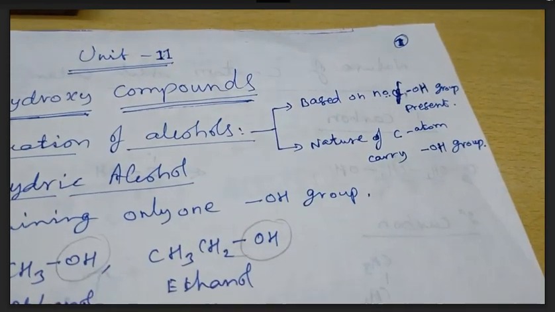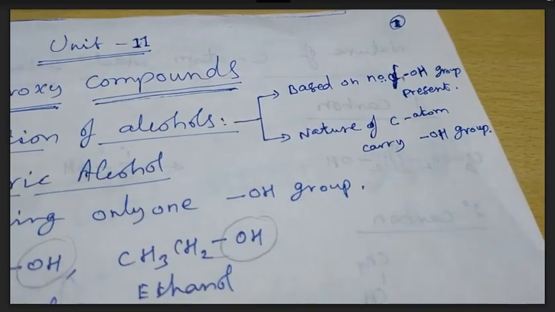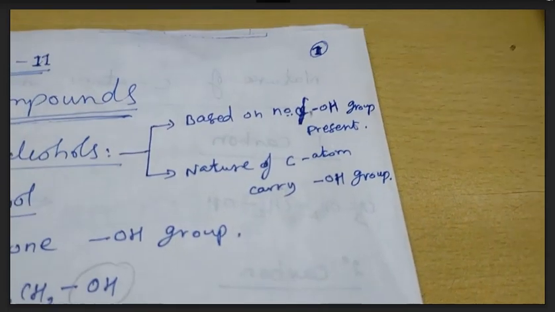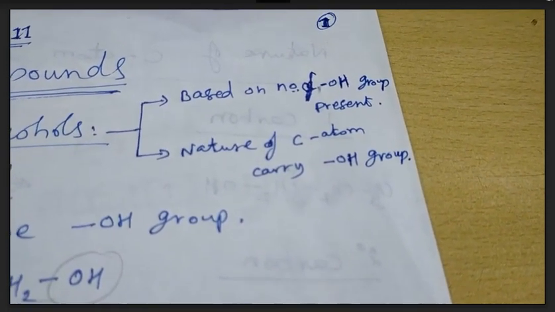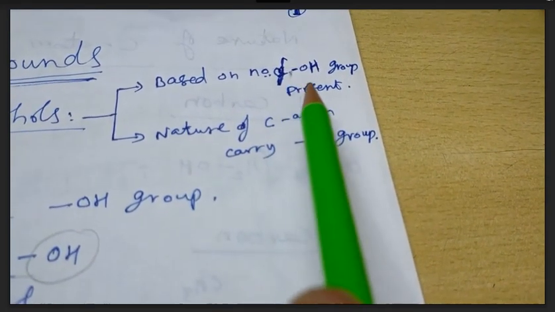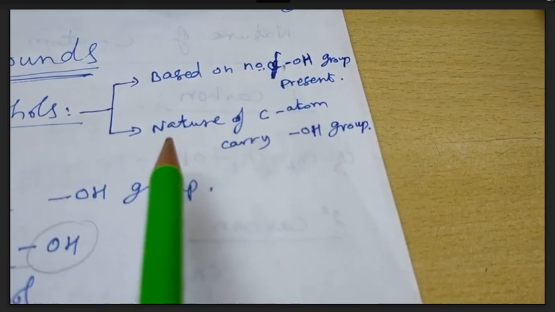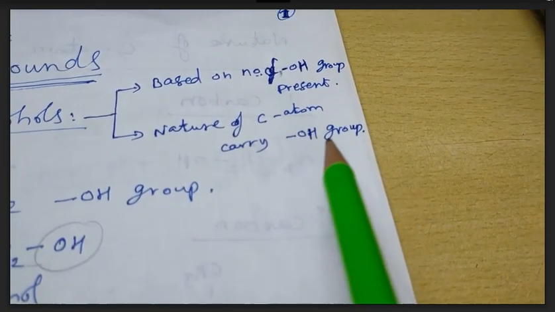Before discussing the classification of alcohols, we are supposed to know some basic concepts. The classification is done by two aspects. The first one is based on the number of OH groups present in the compound. The second aspect is the nature of the carbon atom which carries the OH group.